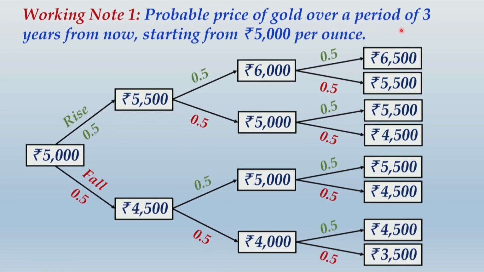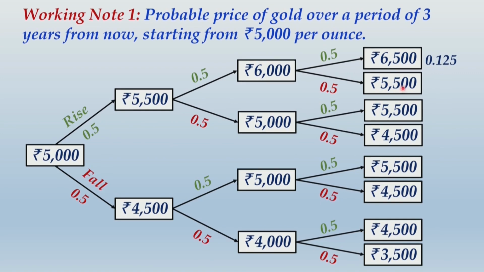Now, because there can be 8 possible outcomes, if you want to find the joint probabilities of each of these outcomes, how will you reach 6,500? It will be rise, rise and rise. So that is 0.5 into 0.5 into 0.5. It will give you the joint probability of 0.125.